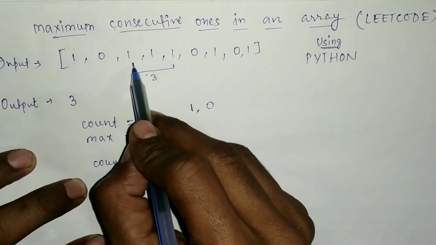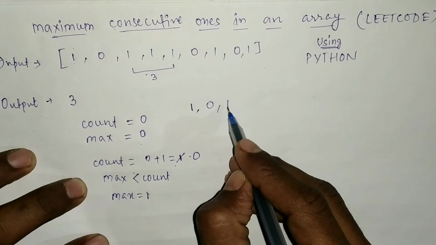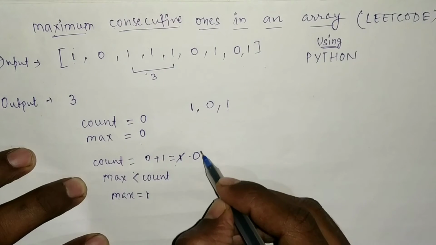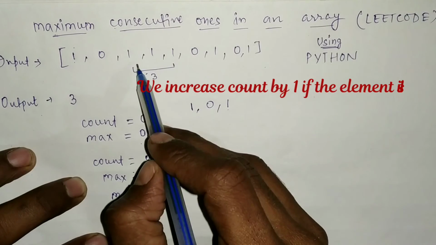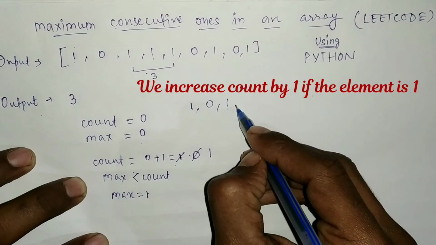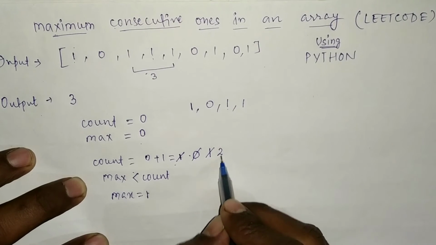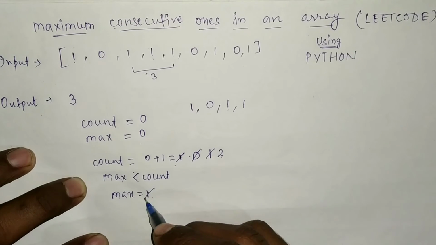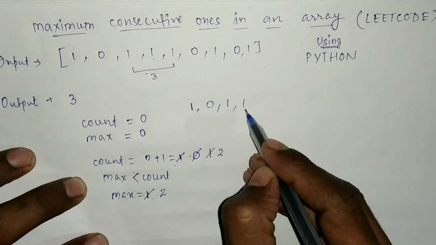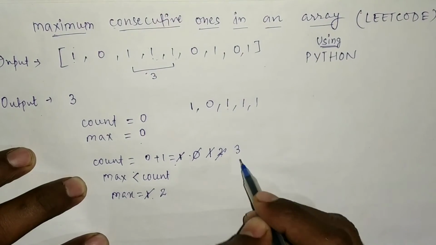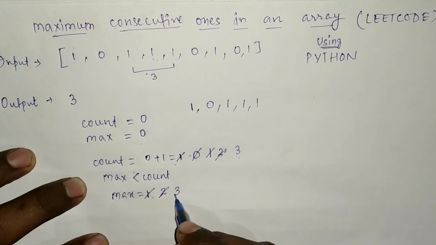Then when we move from 0 to 1, it becomes 1. So this time there is 1, so count is again changed to 1, and max and count are equal, so no change. When we move to the next one, it is also 1, so the count becomes 2. This time 2 is greater than the previous max, so max will be changed to 2. Again we move to the next position, the count will be changed to 3, and now max will be less than count, so it will be changed to 3.